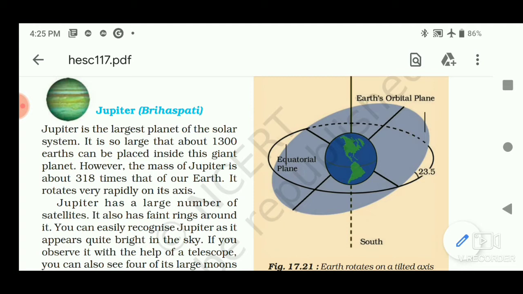It rotates very rapidly on its axis. It takes about 10 hours to complete one rotation about its axis. And it is a gas giant. So you can think how massive it is and how great its speed. As a result, tornadoes of gas can be seen on Jupiter's surface.